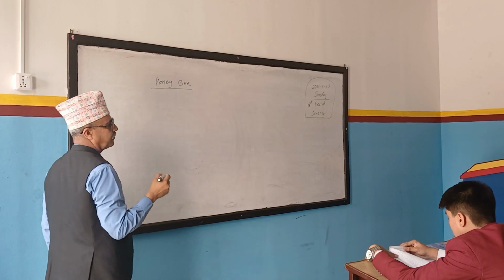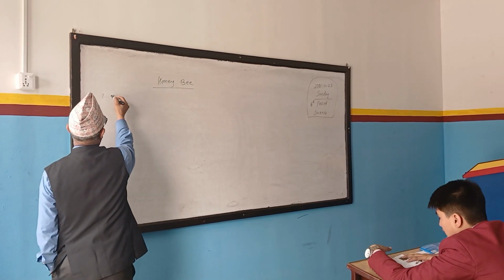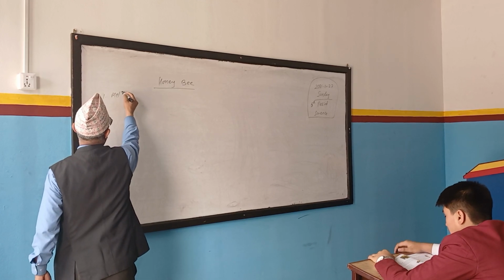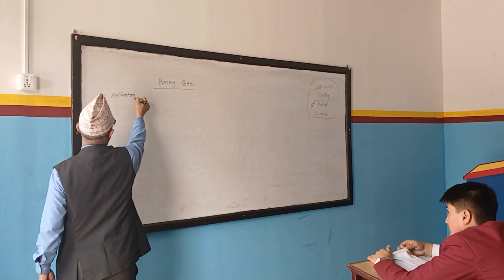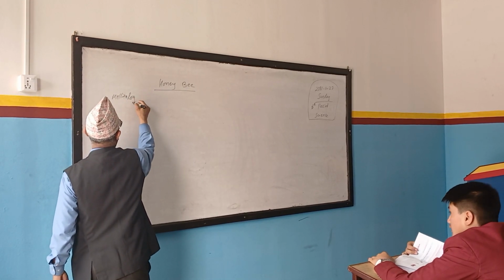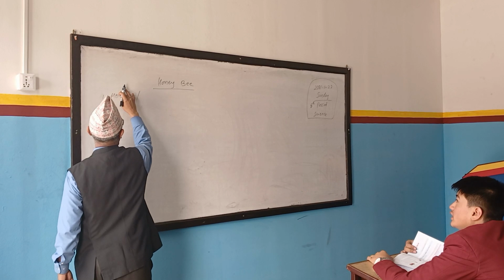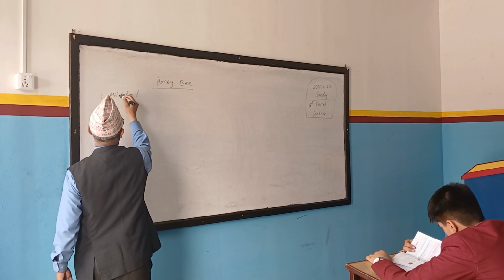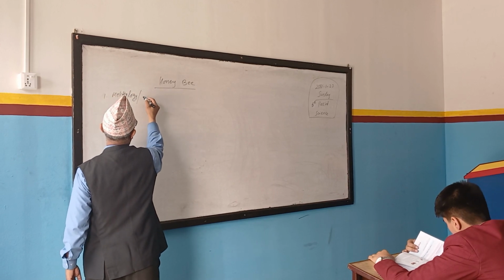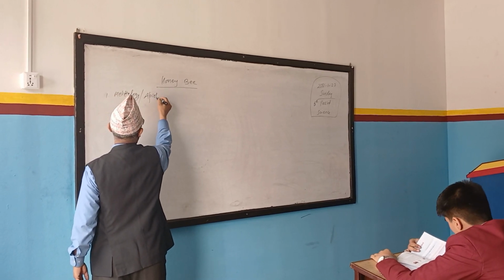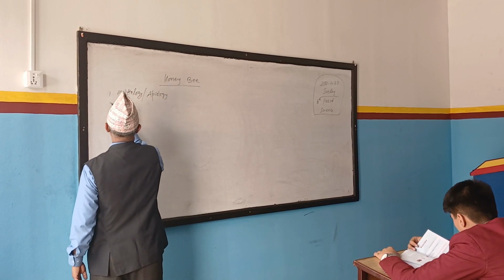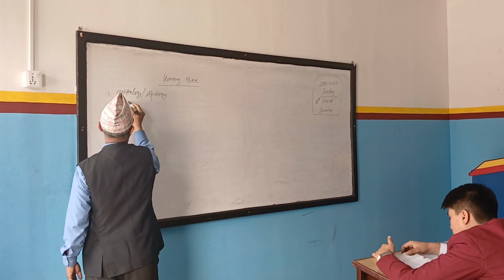Melitology, spelled M-E-L-I-T-T-O-L-O-G-Y. It is also called Apiology. And next was Apiculture.